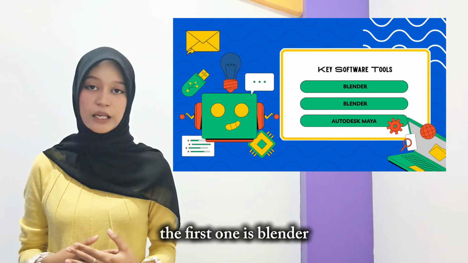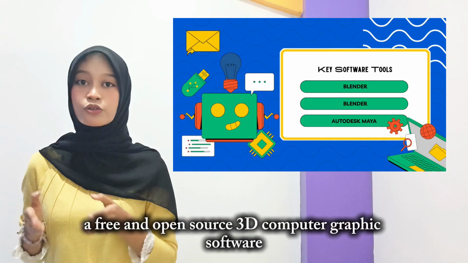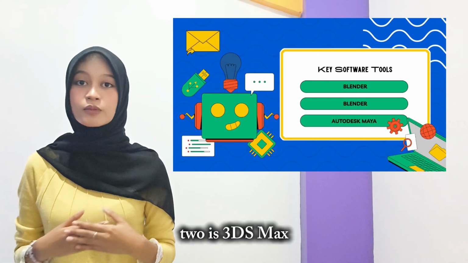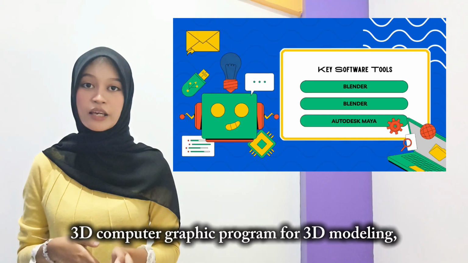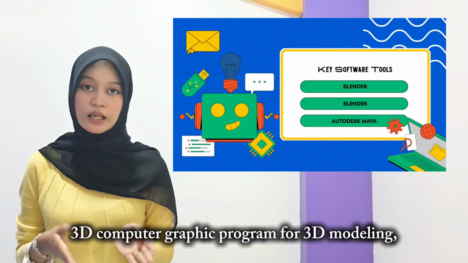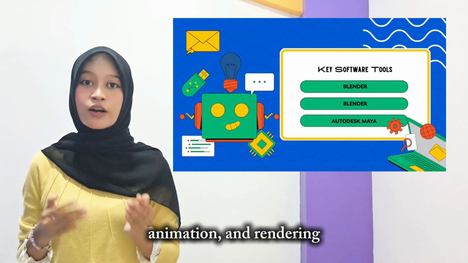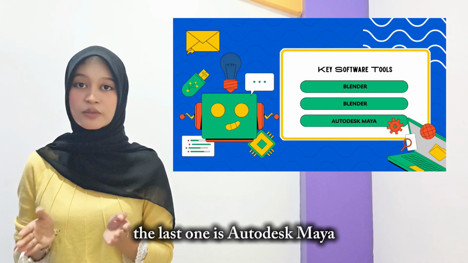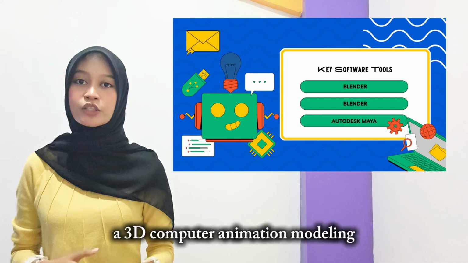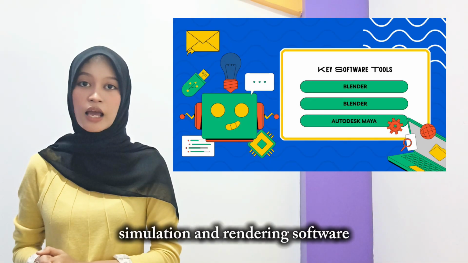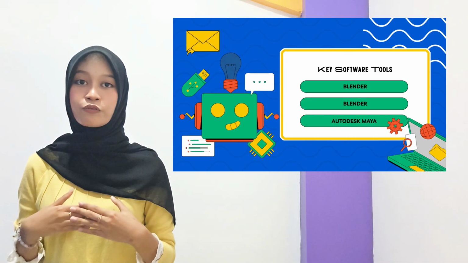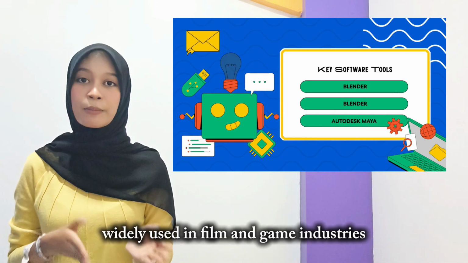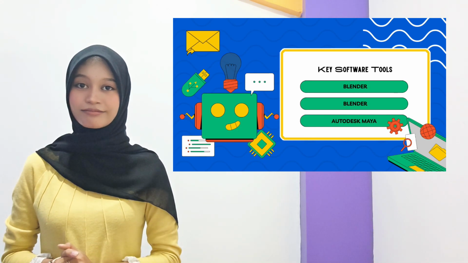The first one is Blender, a free and open source 3D computer graphics software tool. Two is 3ds Max, a 3D computer graphics program for 3D modeling, animation, and rendering. The last one is Autodesk Maya, a 3D computer animation, modeling, simulation, and rendering software widely used in film and game industries.